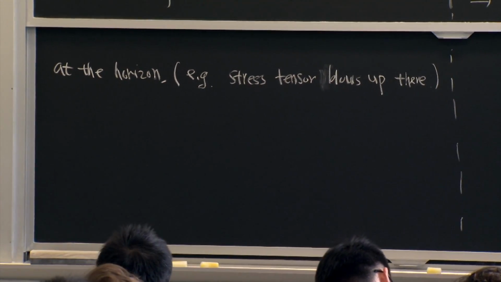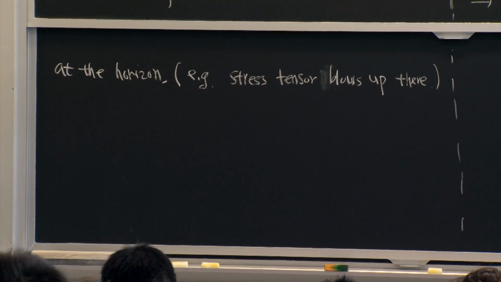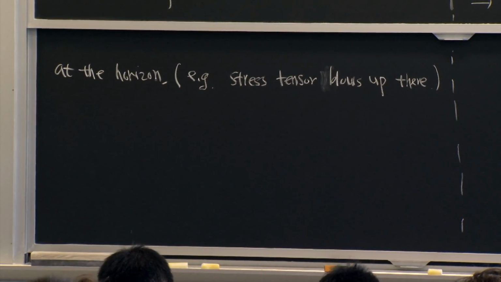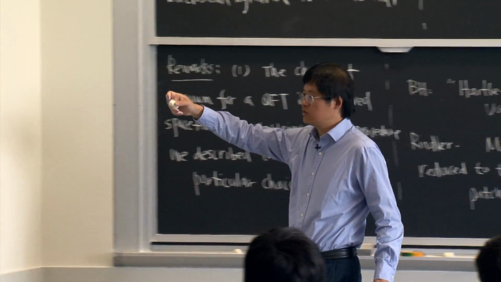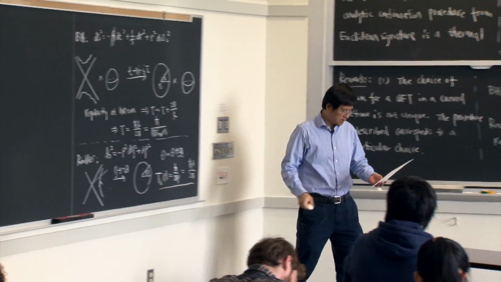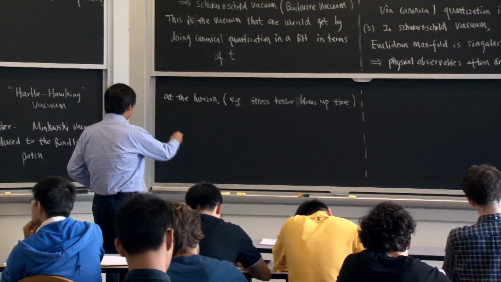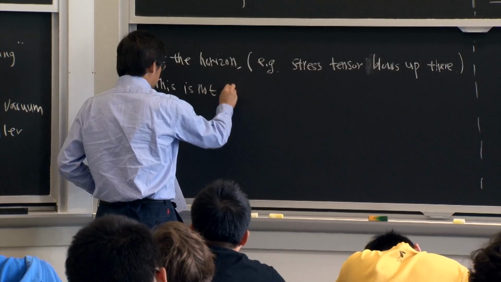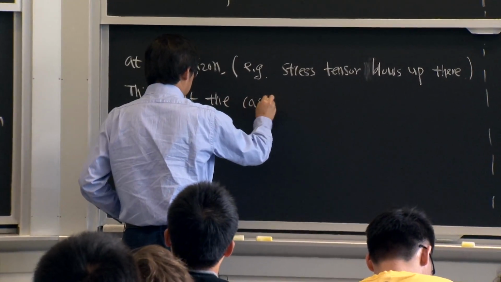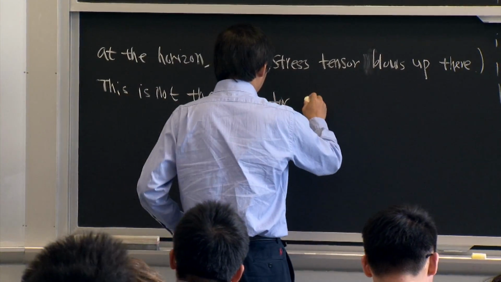Okay? And this is not the case for the vacuum we obtained by doing the analytic computation this way. This is not the case for the Hartle-Hawking vacuum.